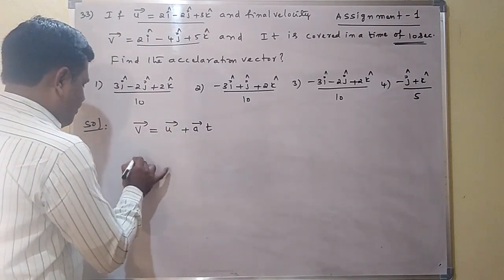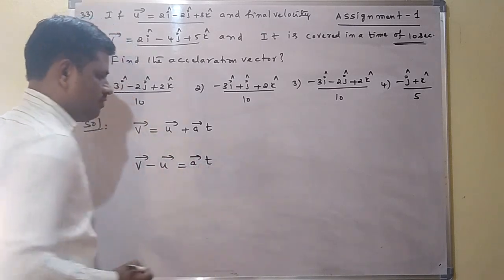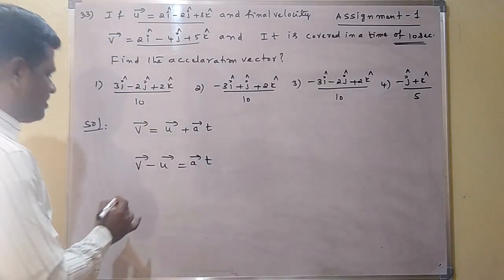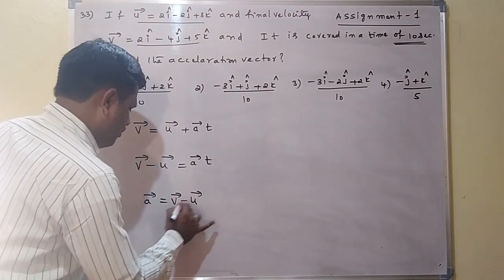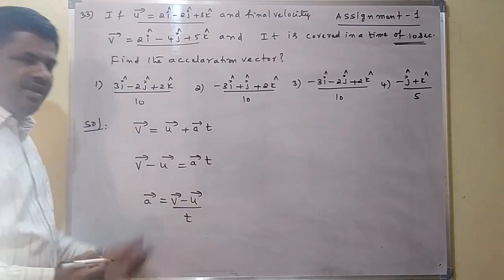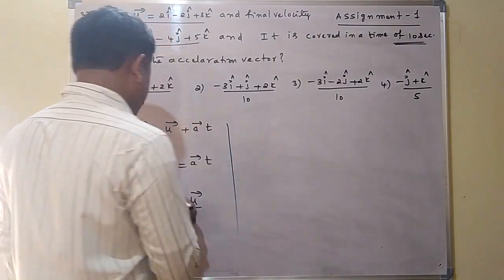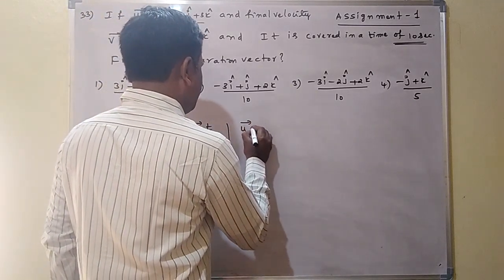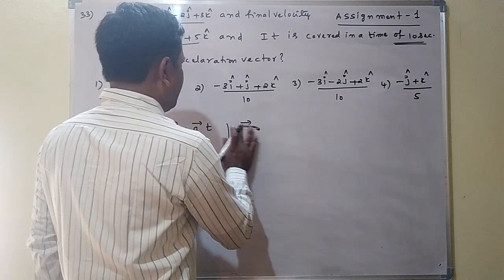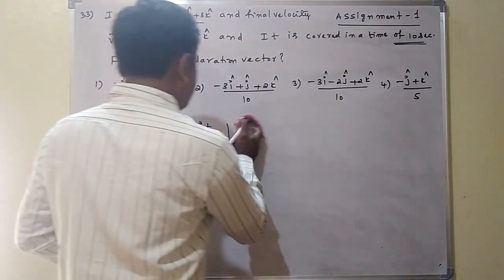From this, v bar minus u bar is equal to a bar into t. But here they are asking acceleration, so a bar is equal to v bar minus u bar by t. We find the acceleration like that. Now we substitute the values already given. u bar is given as 2i minus 2j plus 3k.